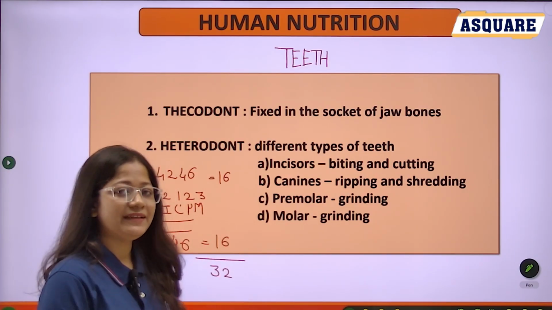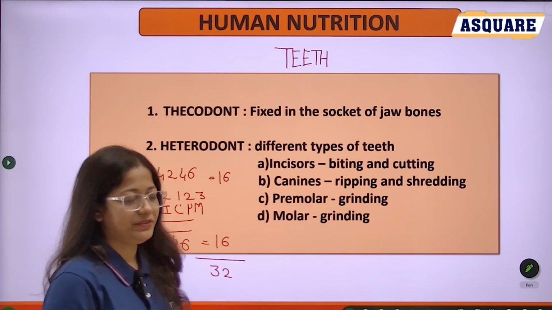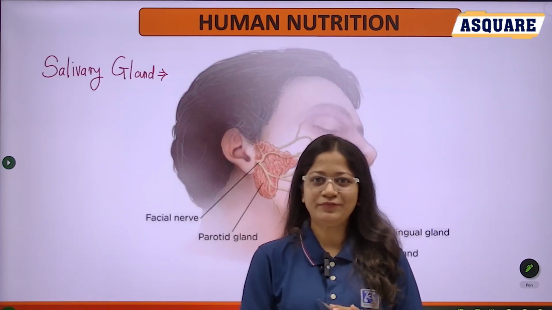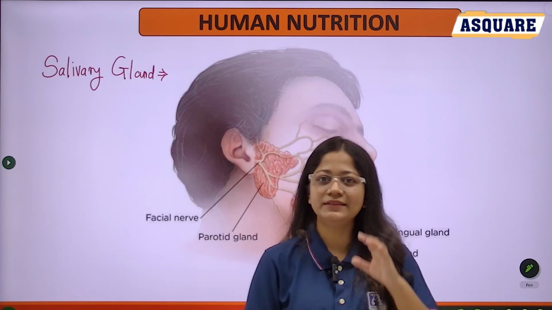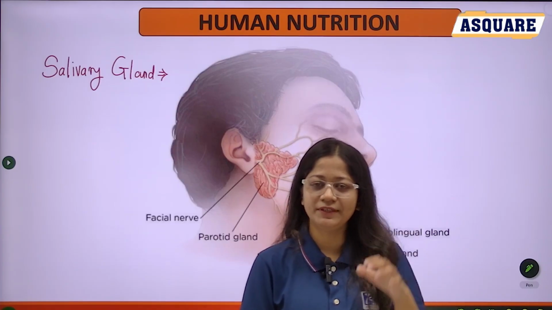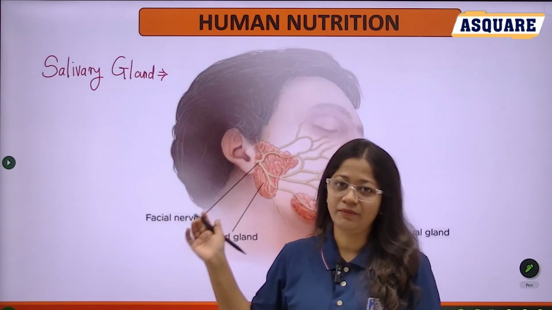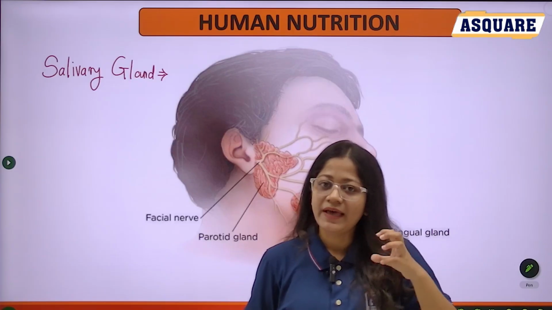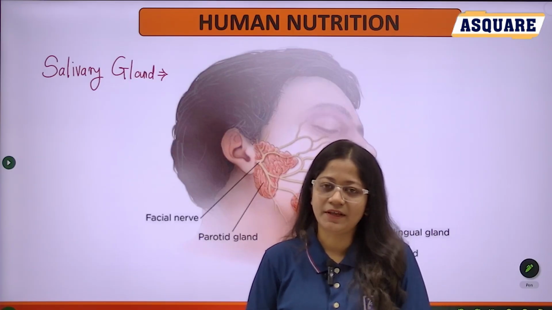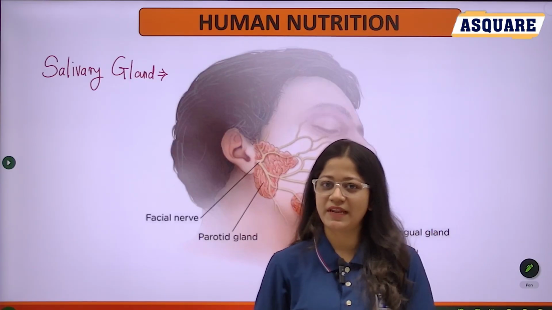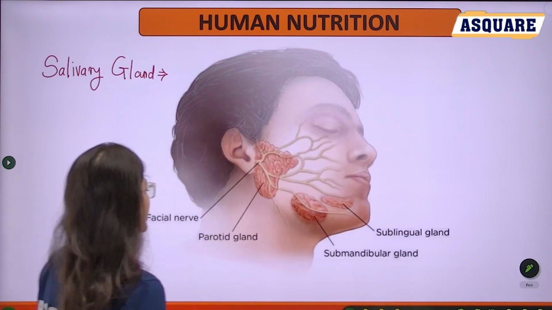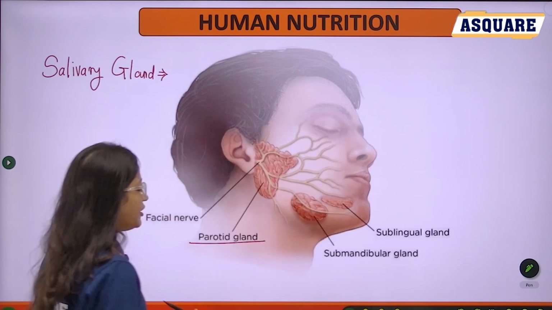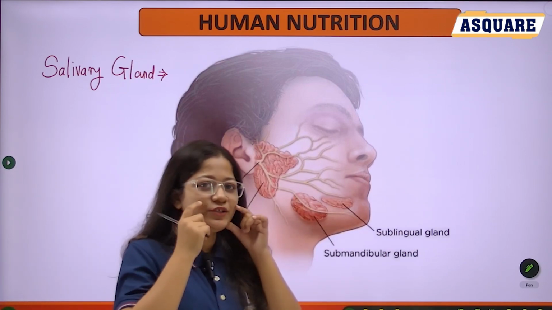Let's see the next component of the oral cavity. The next and the first digestive gland present in the mouth cavity is nothing but the salivary gland. It secretes saliva, and this saliva contains some enzymes. It has 3 pairs of salivary glands. First one is the parotid. Parotid is present in your cheek region.